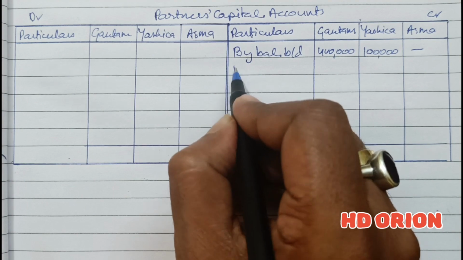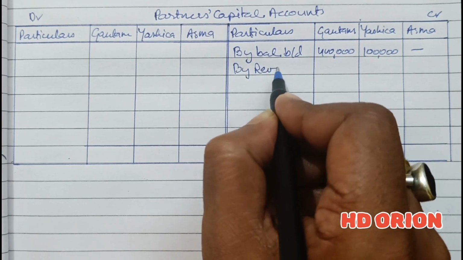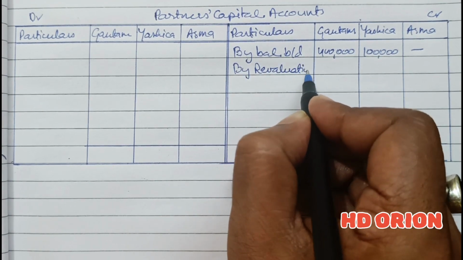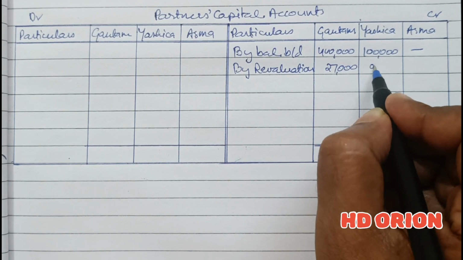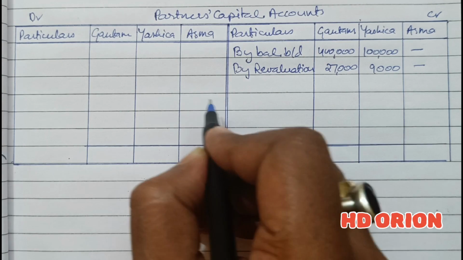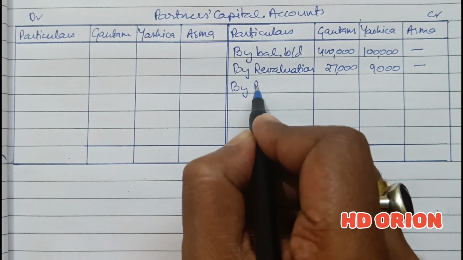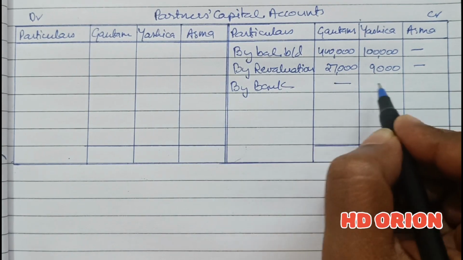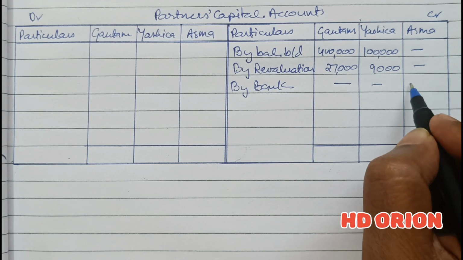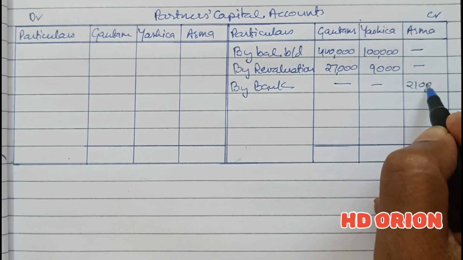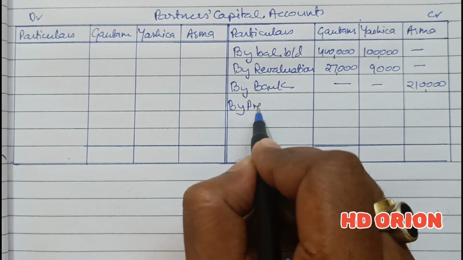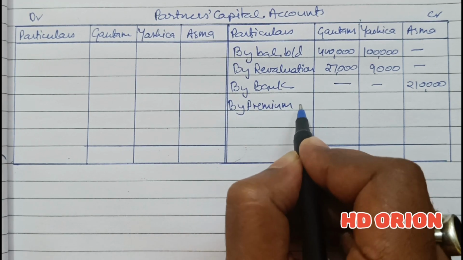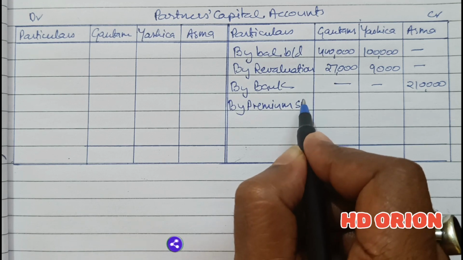So revaluation account, there is a profit of 27,000 and rupees 9,000. Then the new partner is bringing in cash for her capital, rupees 2,10,000, and premium for goodwill. Premium for goodwill is to be given in the sacrificing ratio.